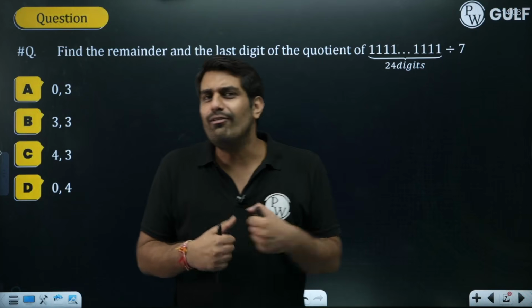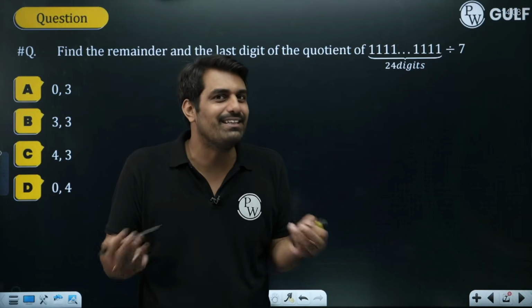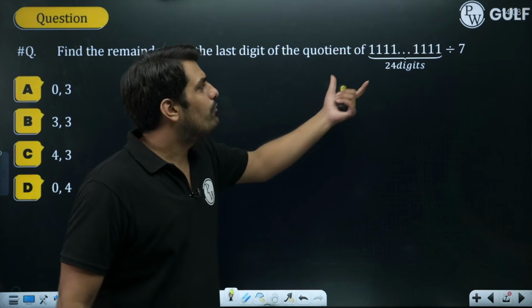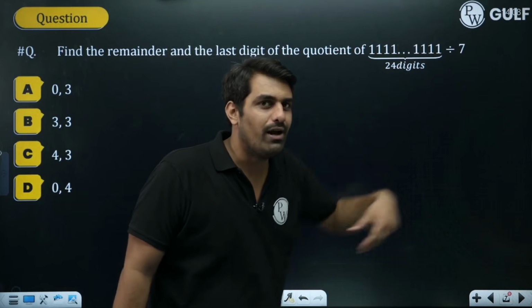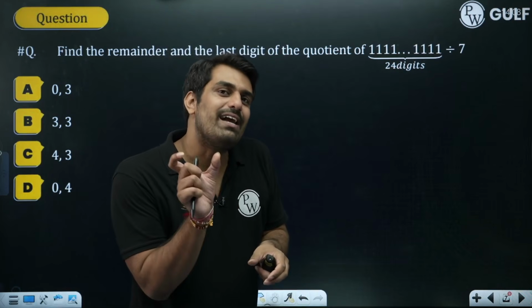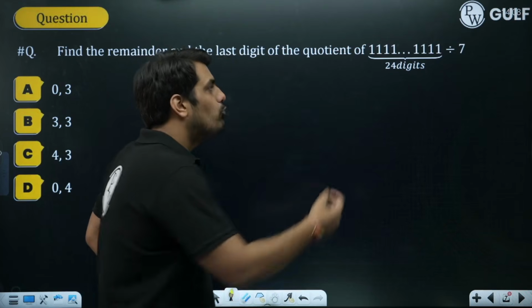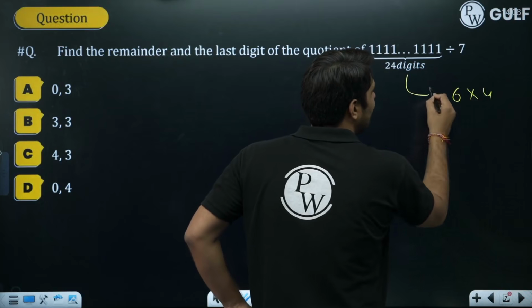Would I go for manual calculation? I don't think so. If I am sitting in a national level examination, there would be another method, right? Understand it in this manner. For such a big number, the good thing is all the digits are the same, 1, 1, 1, 1. If I catch the pattern, I can go forward. Like 24 is what? 24 is 6 into 4.